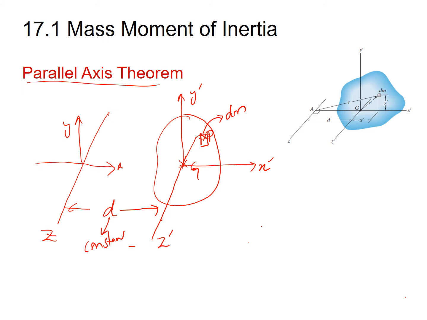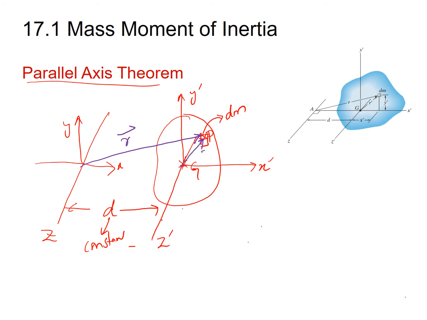Let us say that the position of this element P from the Z axis is R, or the position vector R. Now what is the position of this element P from the centroidal axis, from the Z dash axis?